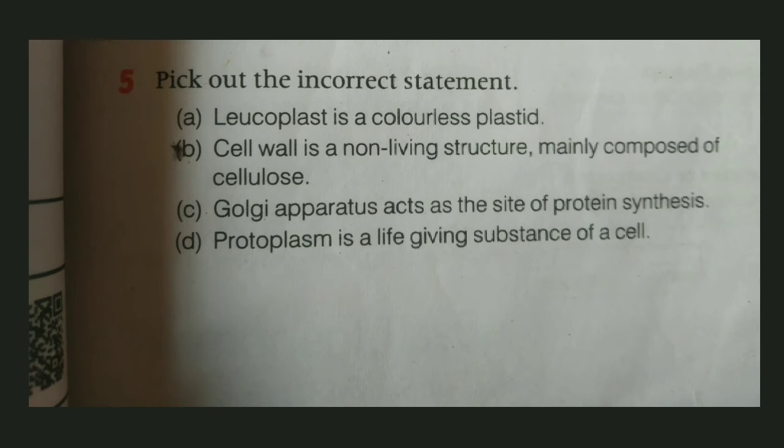We have to pick out an incorrect statement here, and the last one is protoplasm is a life-giving substance of a cell. So definitely A, B and D, all three options are correct, and the third option, C, is definitely incorrect. It is written here that Golgi apparatus acts as a site of protein synthesis. It is totally wrong. Golgi apparatus is associated with the packaging of the material. So here option C will come.